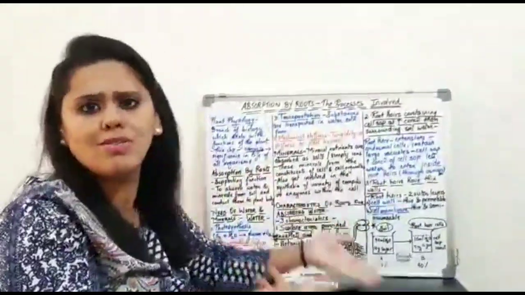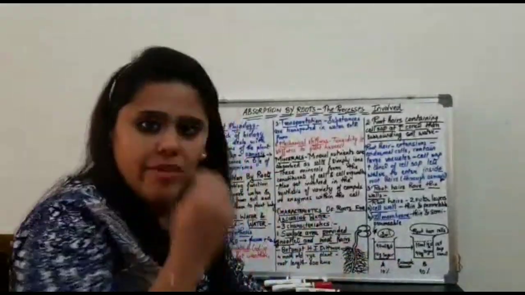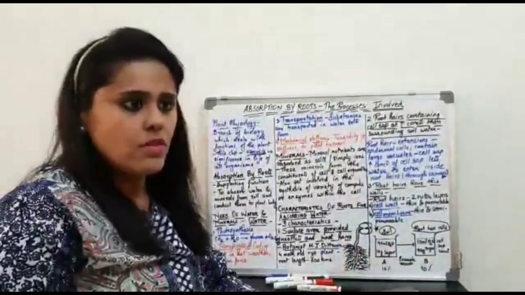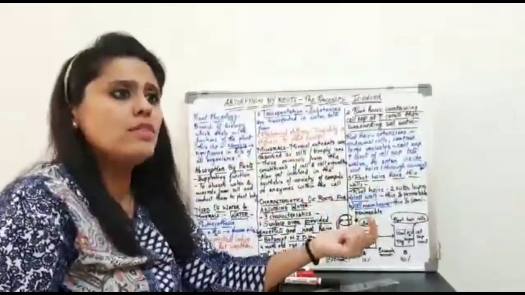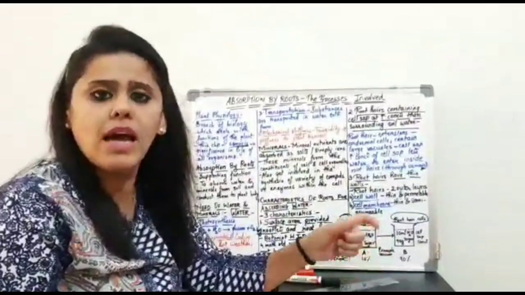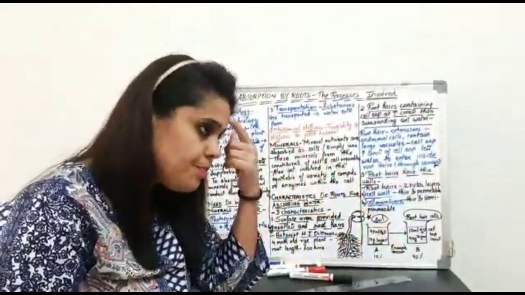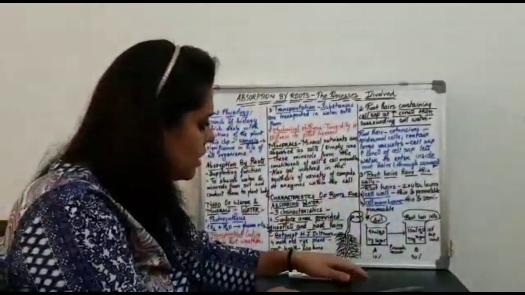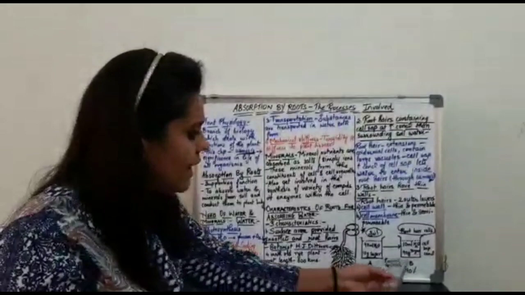You need to know what osmosis is. Okay? So, I hope everyone knows what osmosis is. You all would be saying that osmosis is the movement of water from the higher concentration to the lower concentration, right?